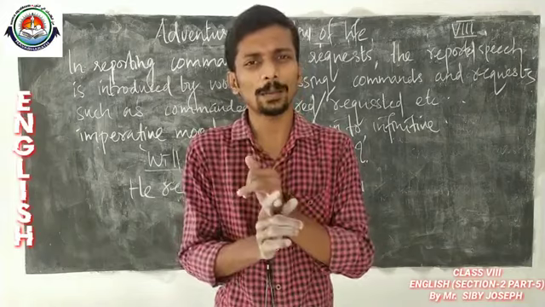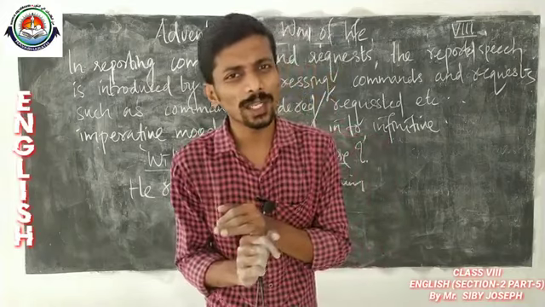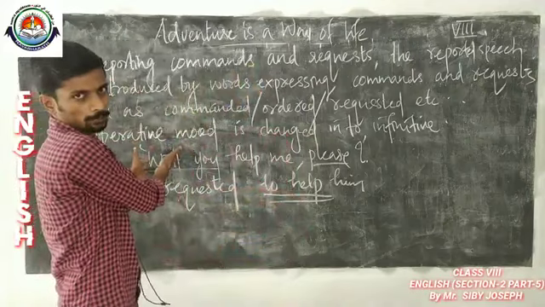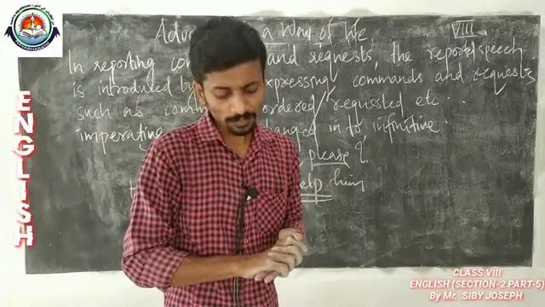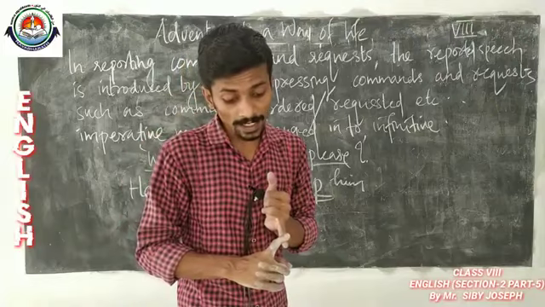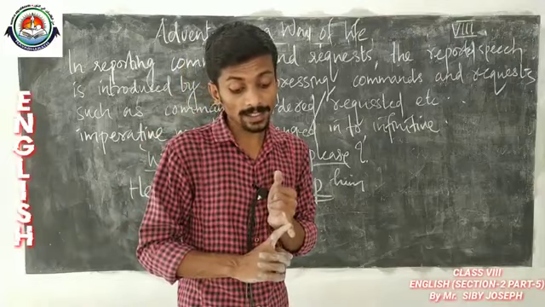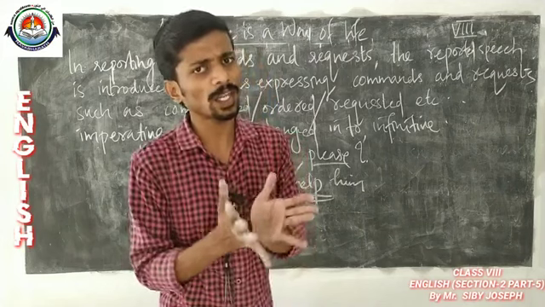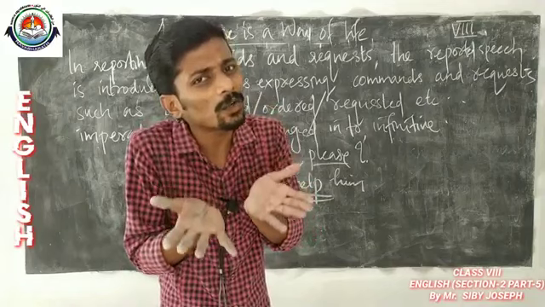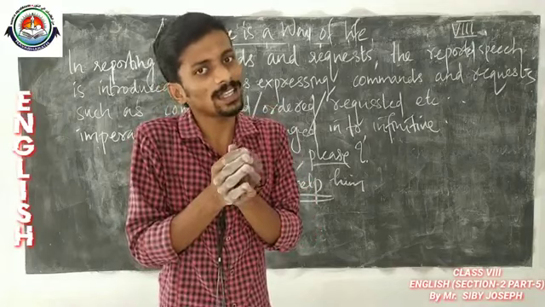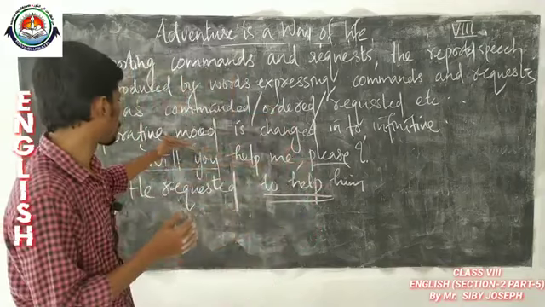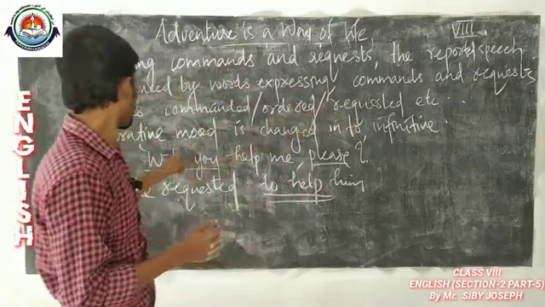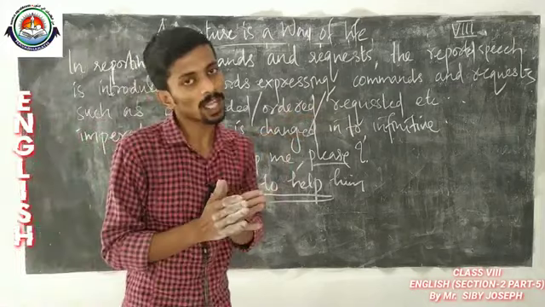So, look at the first two examples. The first two examples are actually requests. That is what we followed this rule. When going to the third one, it is actually a real question. The answer is probably yes or no. The first two are polite requests phrased as questions. So, even though it is a question, it is a polite request. So, that is what we followed this rule. Which rule? Using a word expressing request and also changing the imperative mood into infinitive.